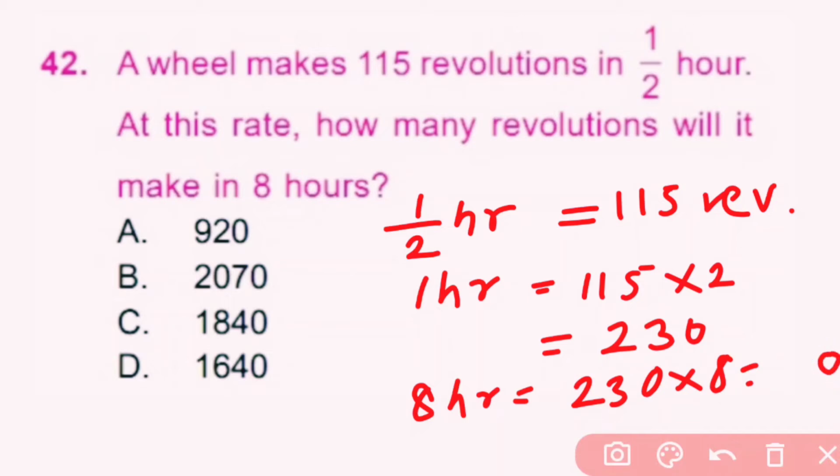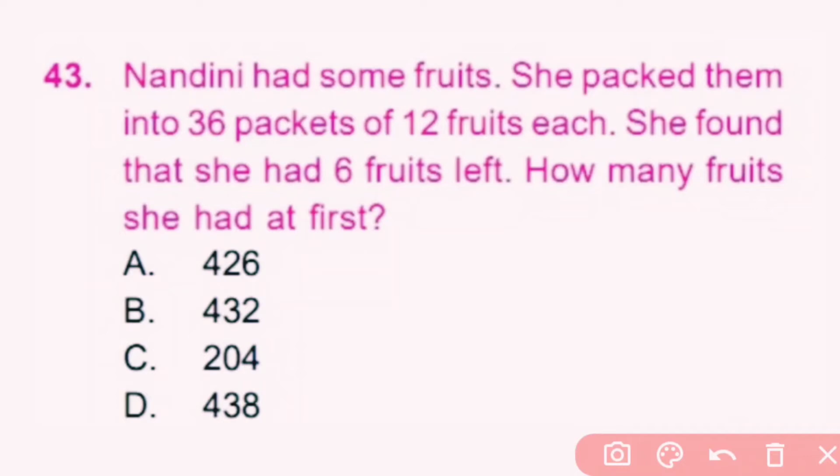8 3s are 24, 2 carry over, 8 2s are 16 and 2 is 18. So here C is the correct answer. Question number 43. Nandini had some fruits. She packed them into 36 packets of 12 fruits each. She found that she had 6 fruits left. How many fruits did she have at first?